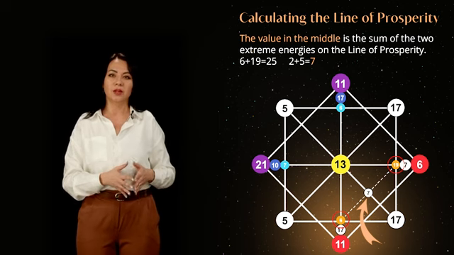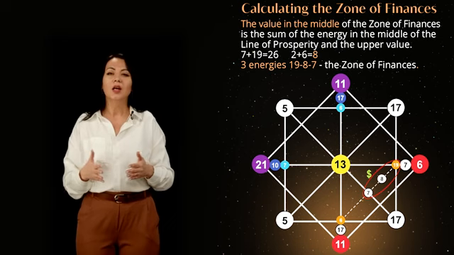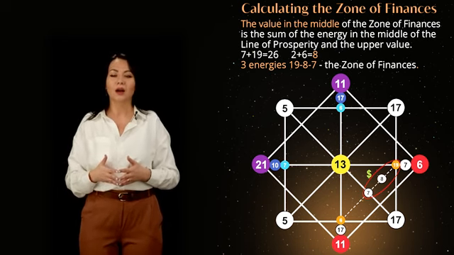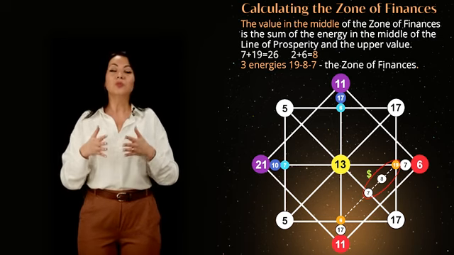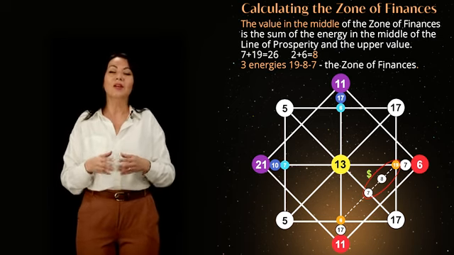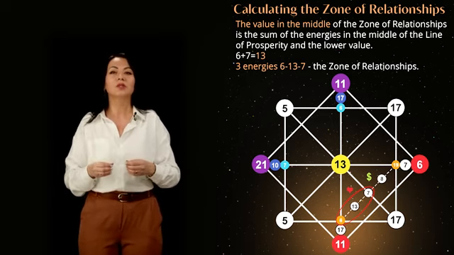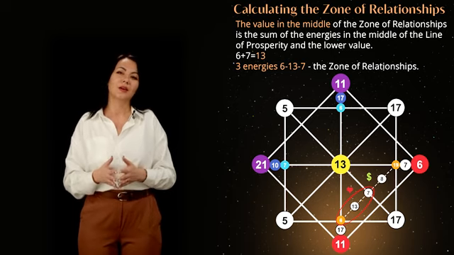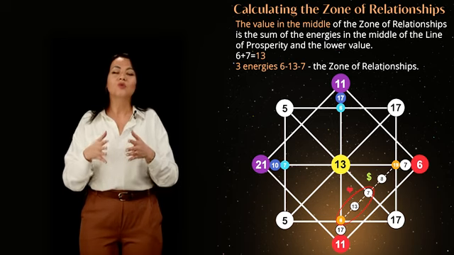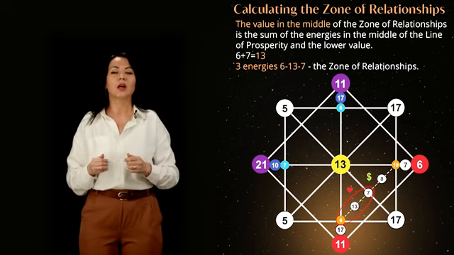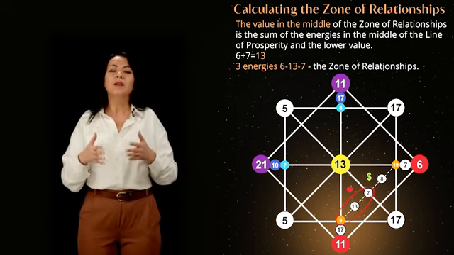To calculate the finance zone, add the energy in the middle of the line of prosperity to the upper value on the same line. In our case, it's 7 plus 19, resulting in 8 energy. The three energies in the upper part of the line of prosperity, 19-8-7, represent the finance zone. Following the same principle, add the energy in the middle of the line of prosperity to the lower value on the same line. 6 plus 7 equals 13. The 13 energy will be recorded between 6 and 7. The three energies in the lower part of the line of prosperity, 6-13-7, represent the relationship zone.